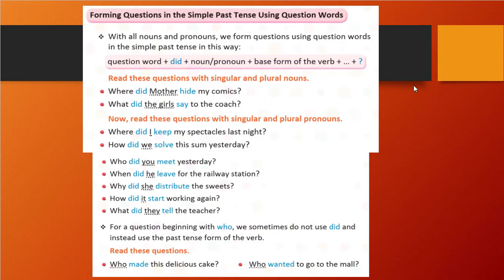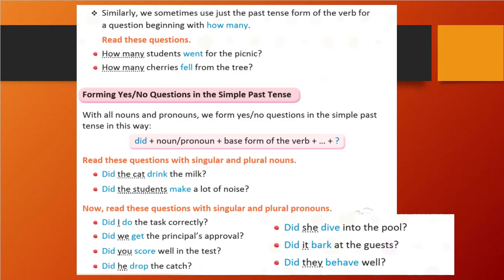So, let's see further. Similarly, we sometimes use just the past tense form of the verb for a question beginning with how many. So when who or how many is given, sometimes we will simply use the verb with its second form in place of did. Okay, you can see: how many students went for the picnic, how many cherries fell from the tree. Did fall from the tree, that is also fine, but here we are writing without did.